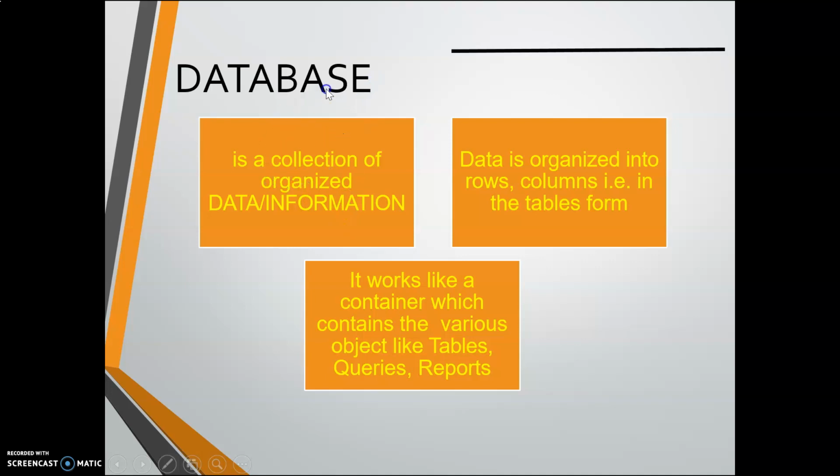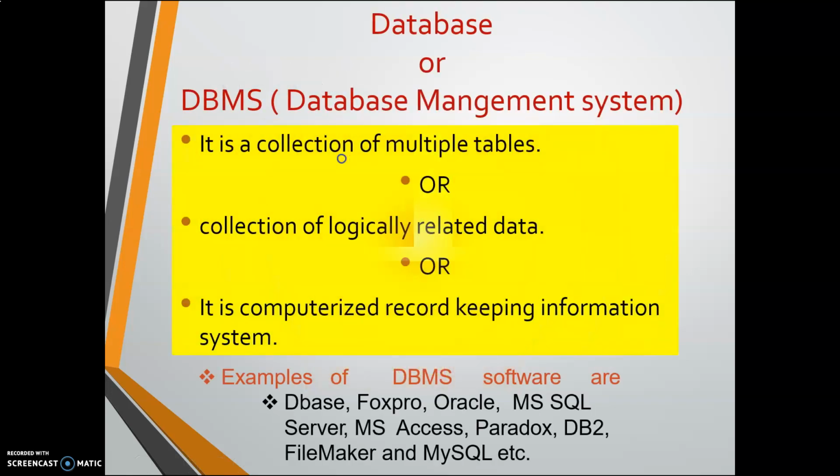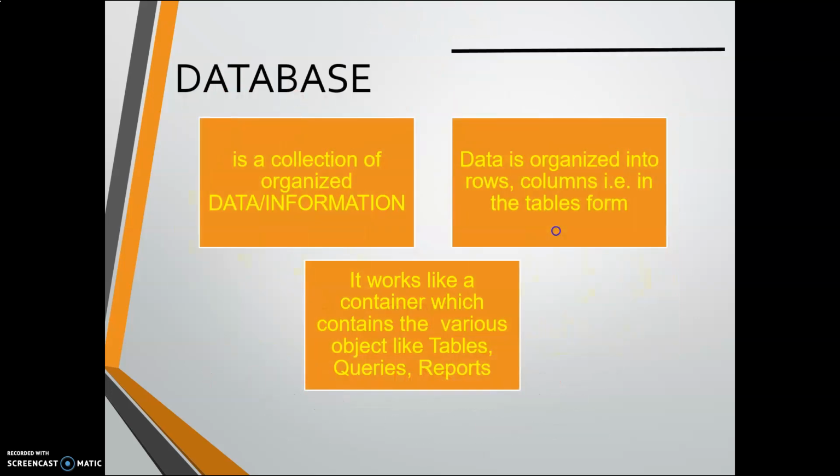Because in the previous slide we were talking about these, all these are the layman definition, when we are just explaining somebody what is database, then we can casually explain the concept that it is a computerized record keeping system. If we want to specify anything in a systematic order, then you can say it is a collection of organized data or information. In this database, we organize the information in the form of rows and columns. That means in the tabular format.